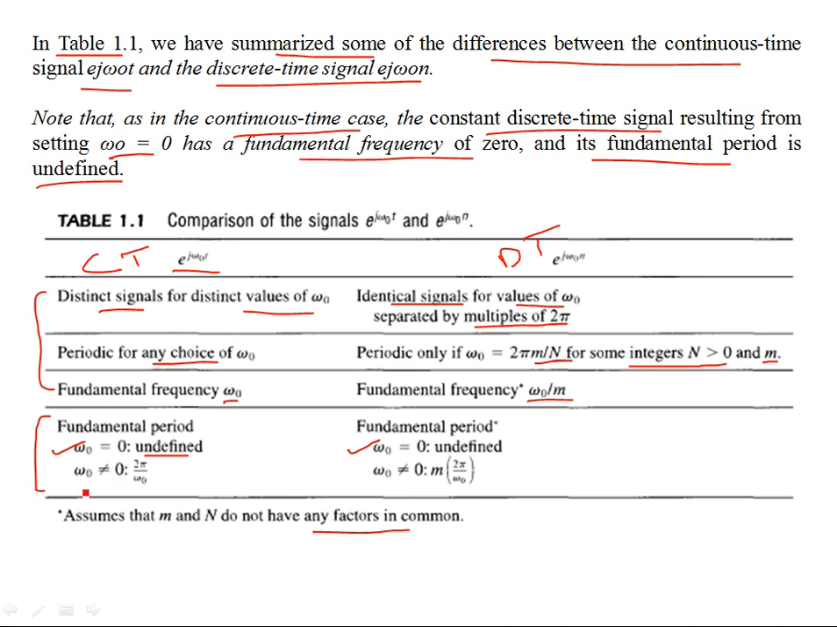If omega naught is non-zero, the fundamental frequency is omega naught and the fundamental period is 2 pi by omega naught. In the discrete time case, if omega naught is non-zero, the fundamental period has to belong to the positive integers. However, in the continuous time case, this does not necessarily have to belong to the integers. 2 pi by omega naught could be anything. So these are the differences and the similarities between continuous time and discrete time sinusoids.